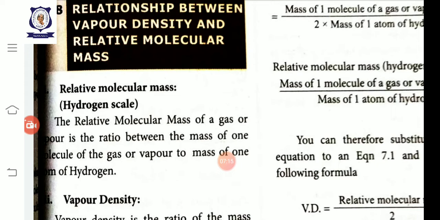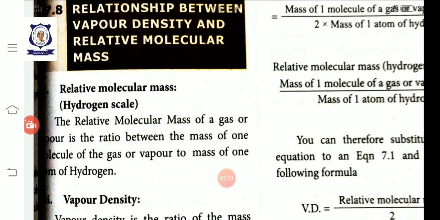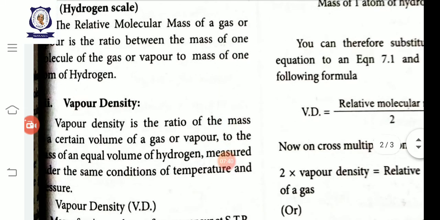See, normally again we are considering the mass of any gas or vapor with the mass of one atom of hydrogen. That gives relative molecular mass. Once again I repeat, the relative molecular mass is the ratio between mass of one molecule of any gas or vapor to the mass of one atom of hydrogen. Then what is vapor density?